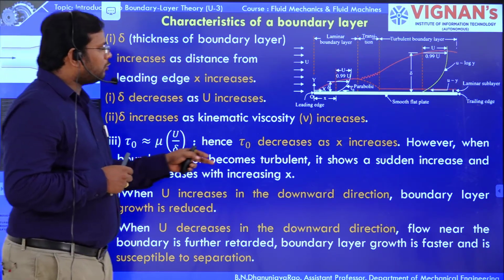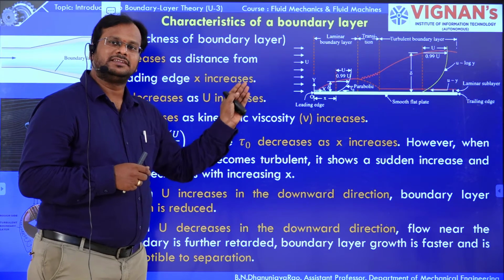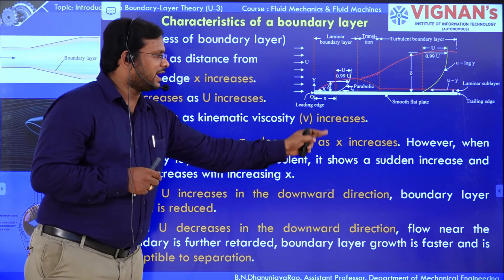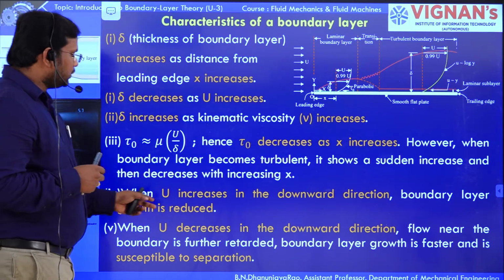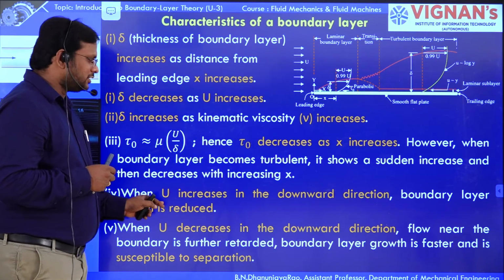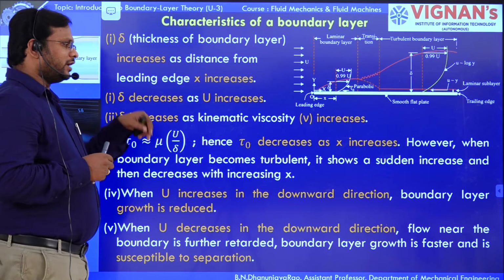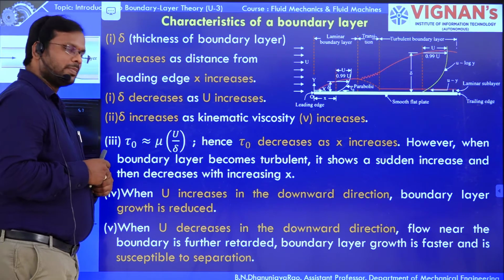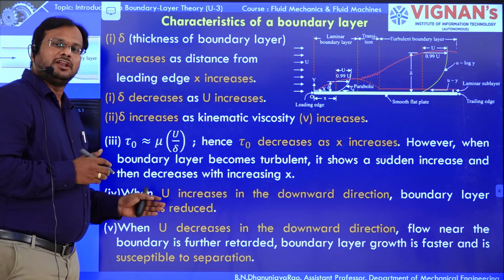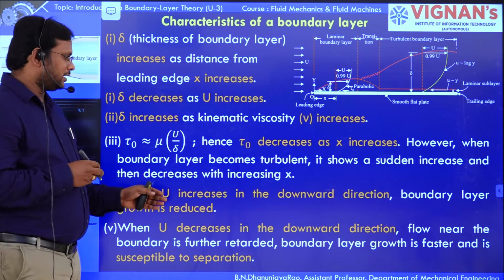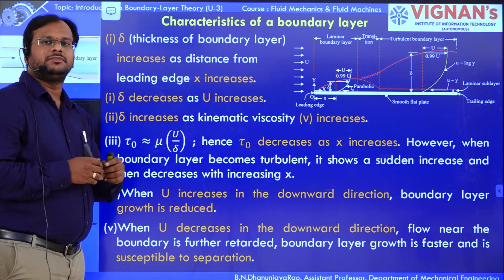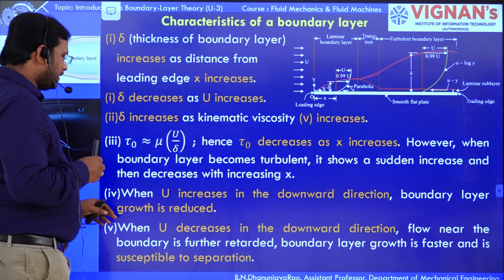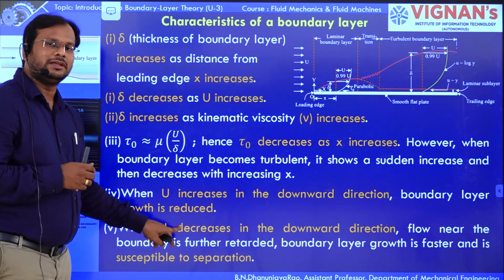Tau naught decreases as x increases. Next, if the free stream velocity increases in the downstream direction, then growth is reduced. So if the free stream velocity is increased downstream, then definitely the boundary layer is also going to be reduced.